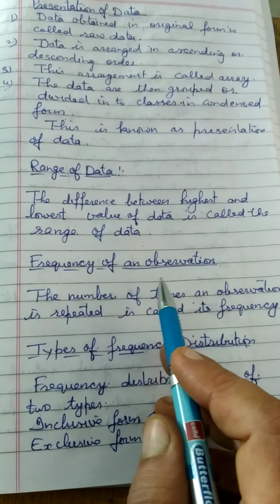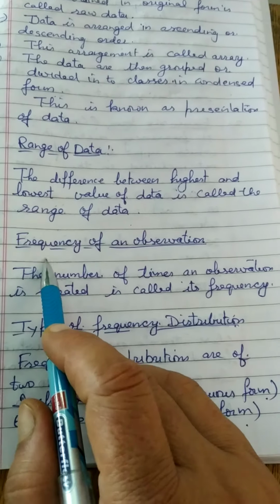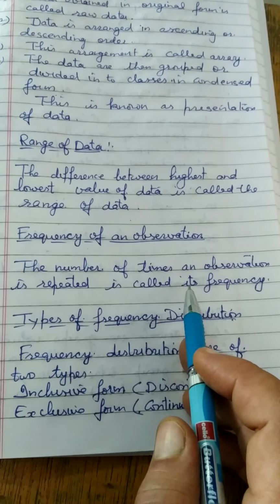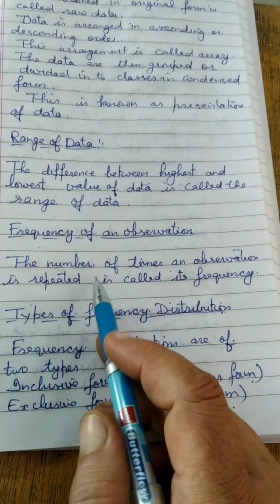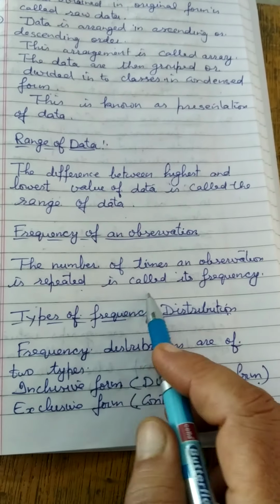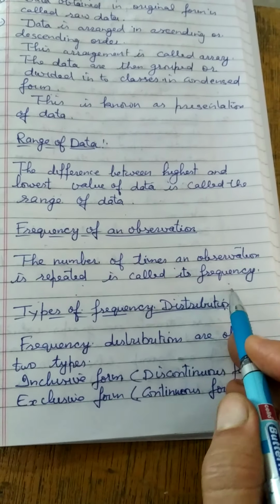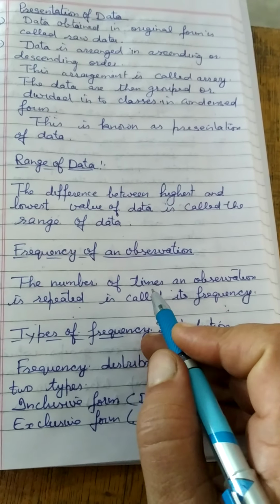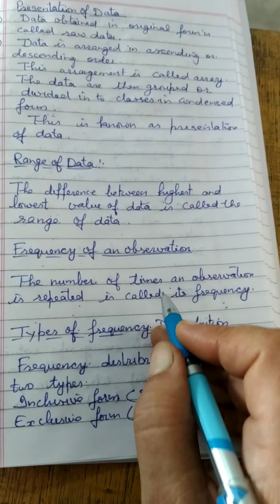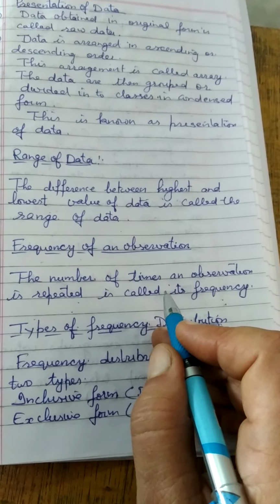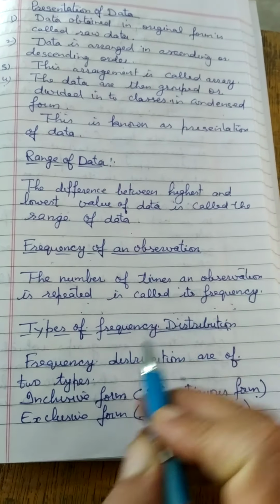Next is frequency of an observation. What is frequency? It is the number of times an observation is repeated. For example, if a drum is beating 4 times, then the frequency of beating the drum is 4. The number of times the observation is repeated is the frequency.